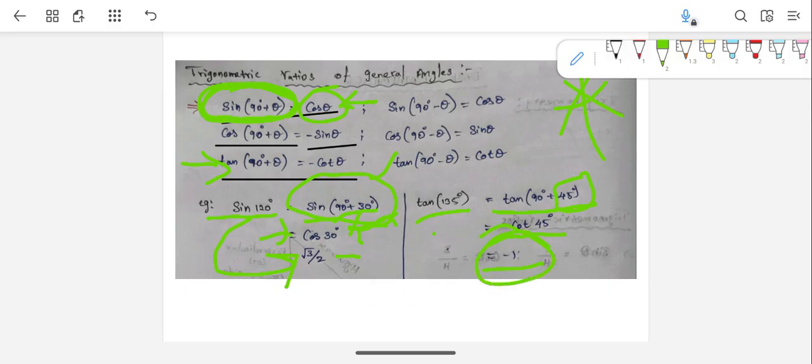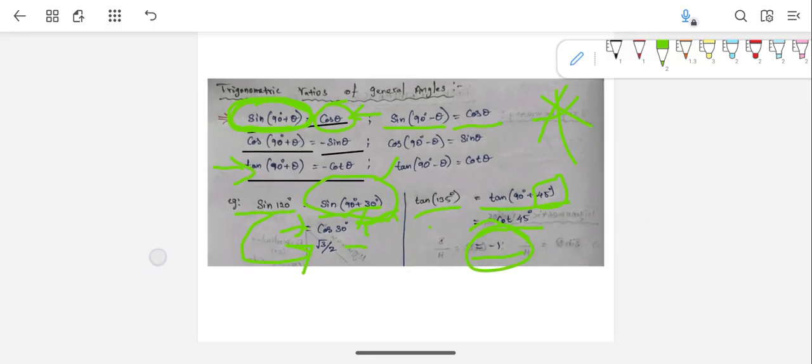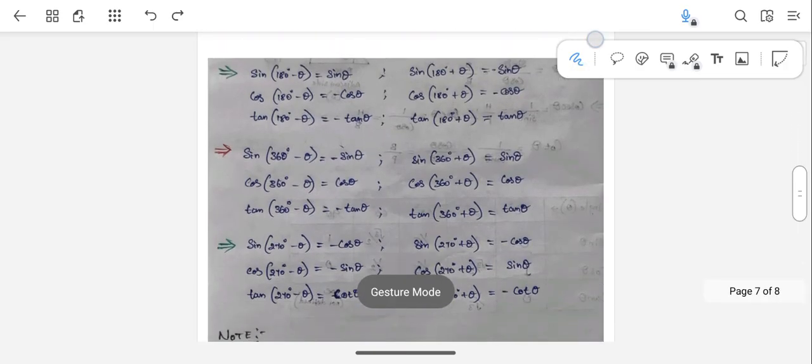That's it. Similarly, if you can write any given value as sine 90 minus theta, you can substitute cos theta in place of that. Like that you can substitute and write, and you can use the table to find the exact values of the trigonometric ratios, guys. So this is the case actually. Similarly, same thing only, guys.